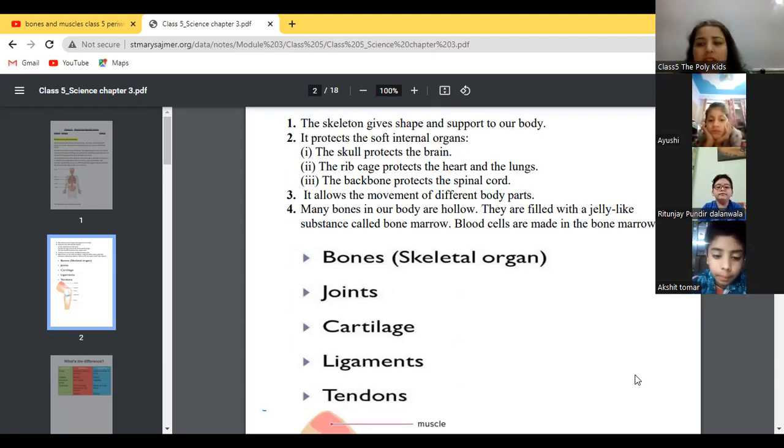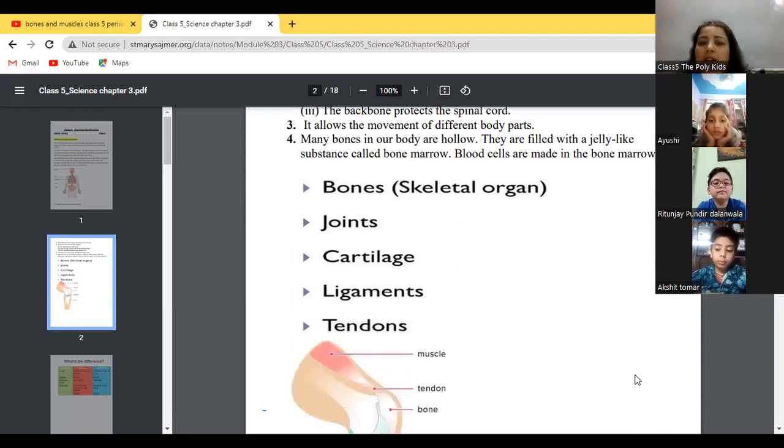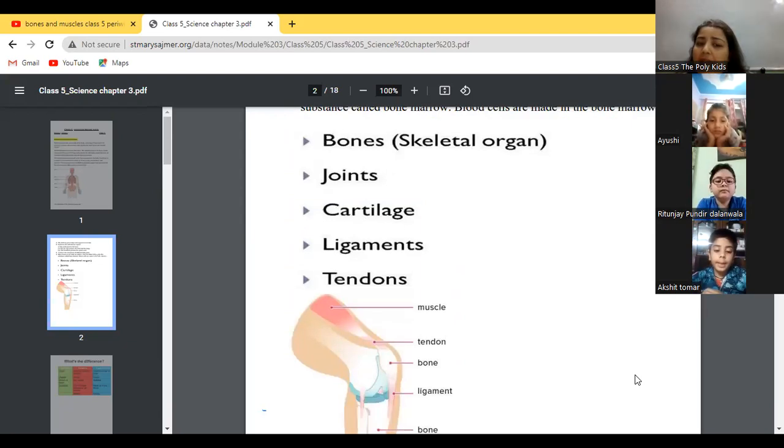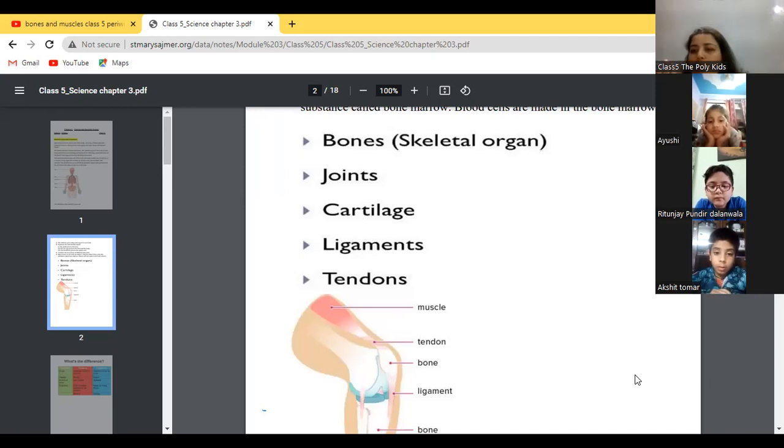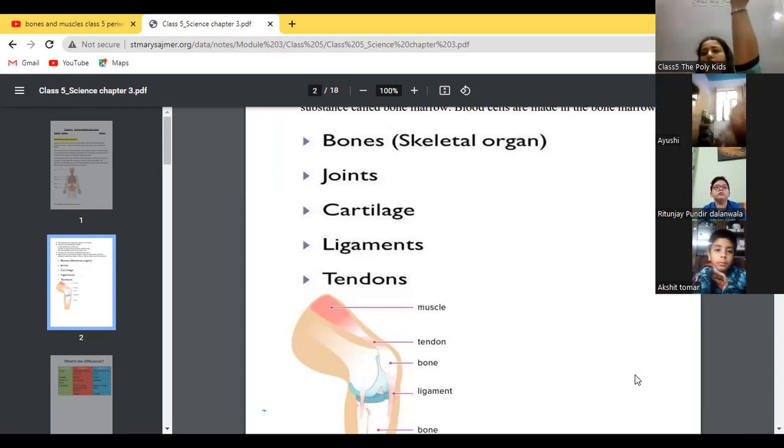I told you, right? So, bones, skeletal organ, joints we have, cartilage we have, ligaments we have, tendons we have. So what are these points? You know the bones? The hard part of our body. We can see and feel the hard part of our body. Here also we can feel. So those are bones. Joints, I told you, are where we move and bend our body part. So those are joints.